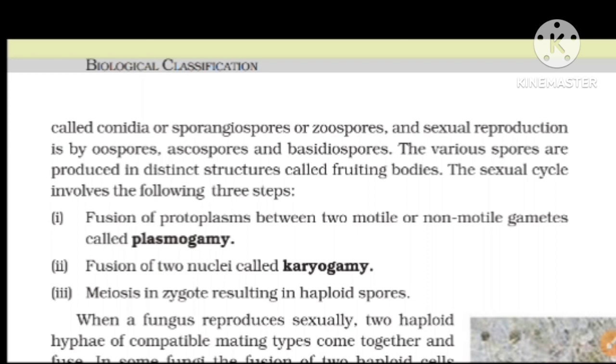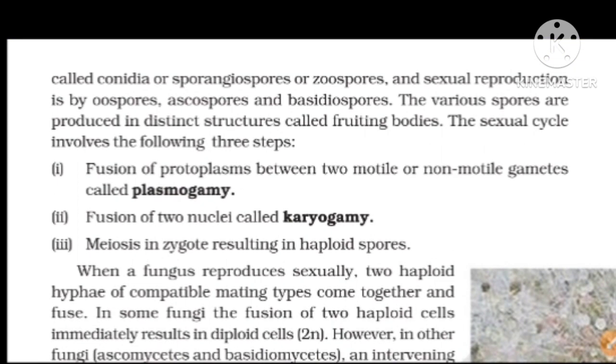In some fungi, the fusion of two haploid cells immediately results in diploid cells. However, in Ascomycetes and Basidiomycetes, an intervening dikaryotic stage (n+n), with two nuclei per cell, occurs. This condition is called dikaryon, and the phase is called the dikaryophase.